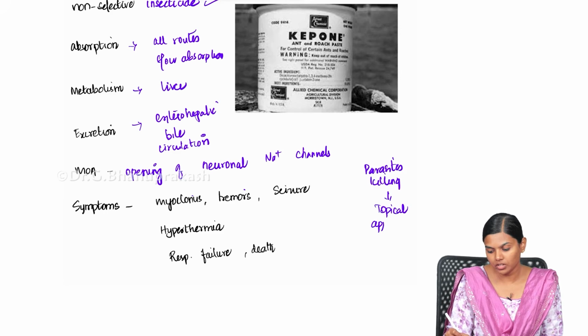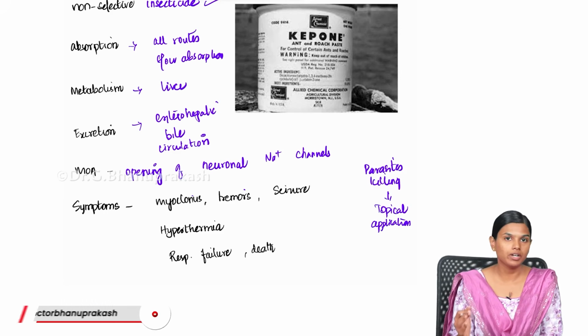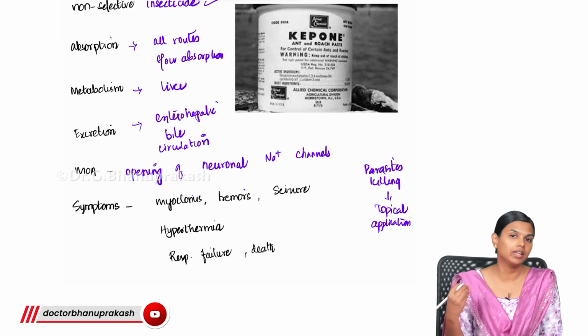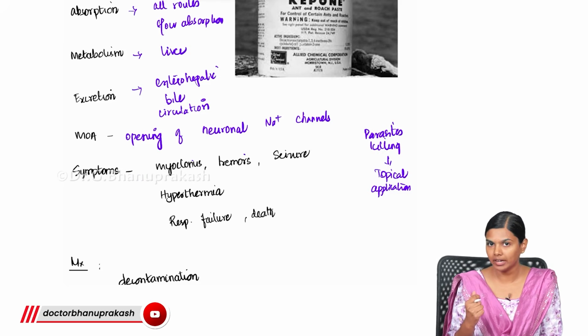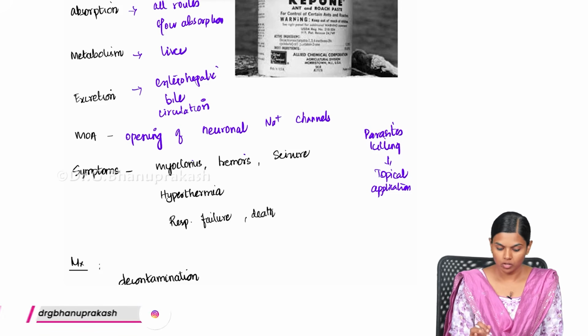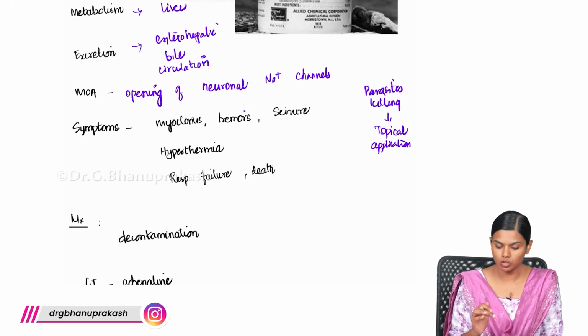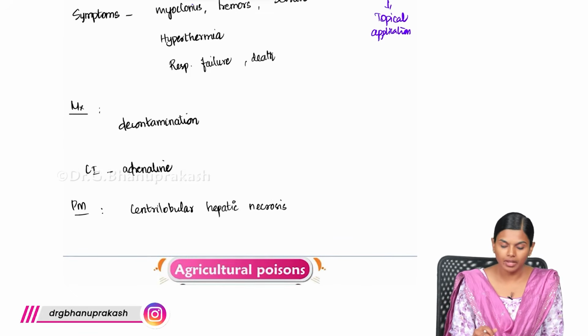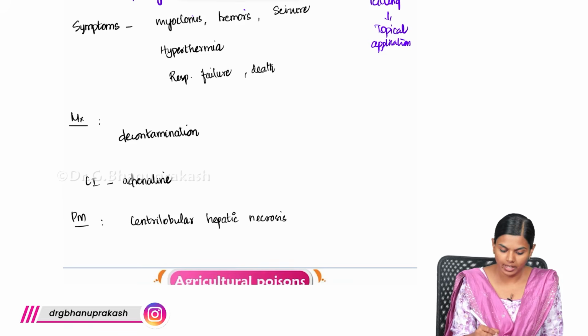For topical application, we use them as a shampoo or sometimes as an ointment, and through that it will get absorbed and people may get seizure. So this is usually contraindicated even in children. This parasite infestation also, we don't use this unless it is compulsory.